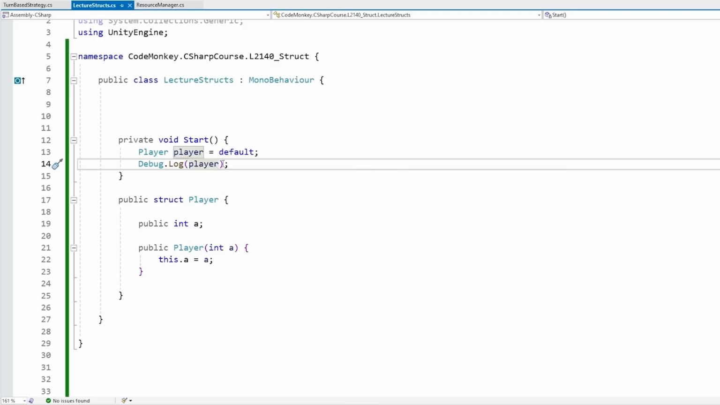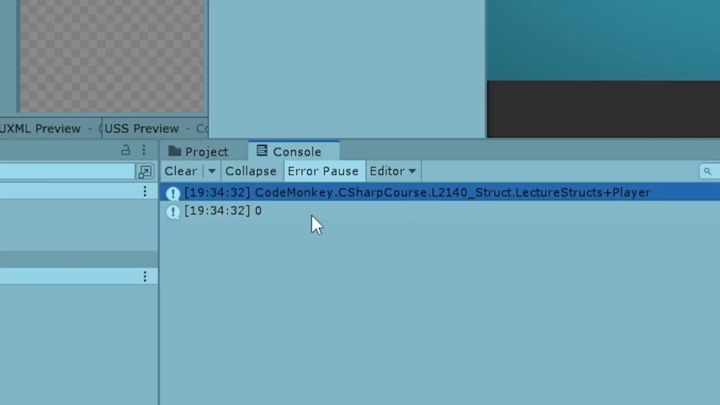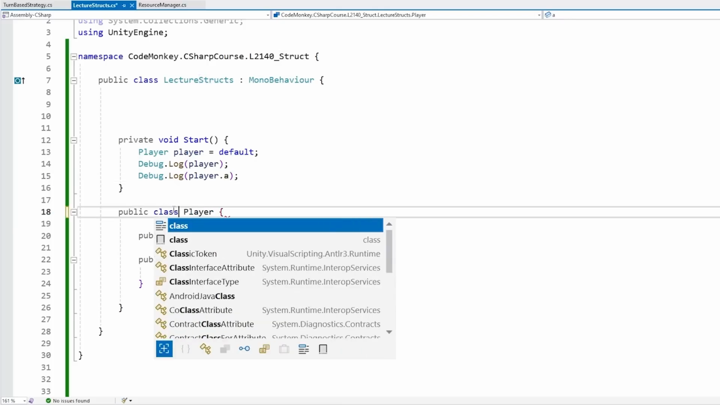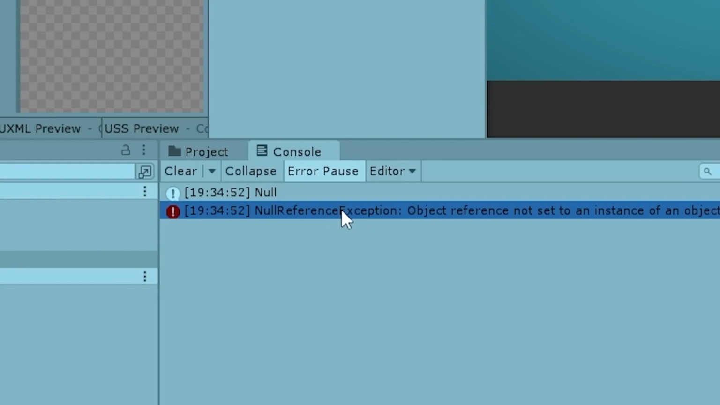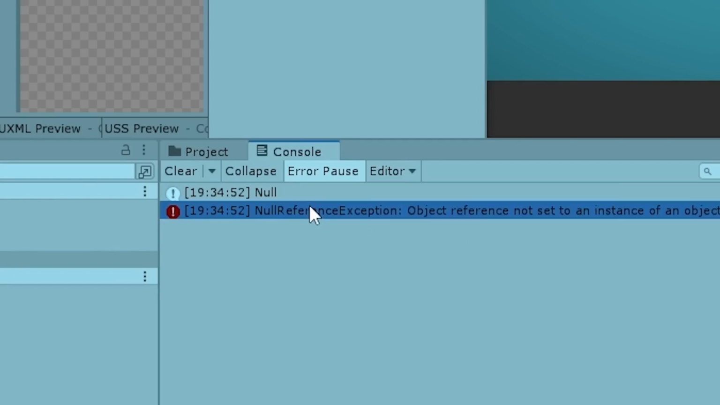And then we can even go inside of it. So let's print out the A. And yep, so it creates a struct and initializes the variables, all of them at 0. So that's what default does, it initializes everything with a 0 value. However, if we now make this into a class, the default value for a class is null, and since it's null, that means it has no object, so we cannot access anything inside of it. Again, it goes back to the difference between value types and reference types. Reference types by default are null, whereas value types always have some kind of value.